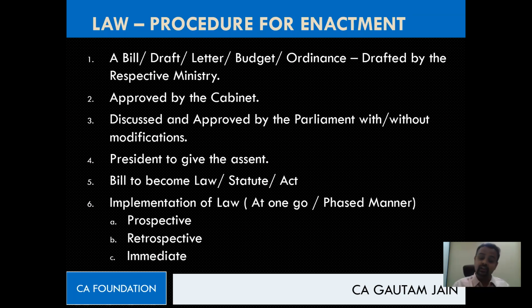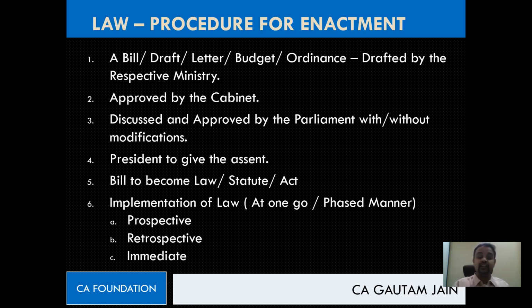Let's say they say we will impose tax on agricultural income also, and that too not from today. They say we are going to implement this from the last 2 years. Two years back they've given that date. So that means the last 2 years' income will also be taxed now. So this is nothing but retrospective implementation of law from a back date. But please understand, this is not done in many cases. This is done in very, very few cases.